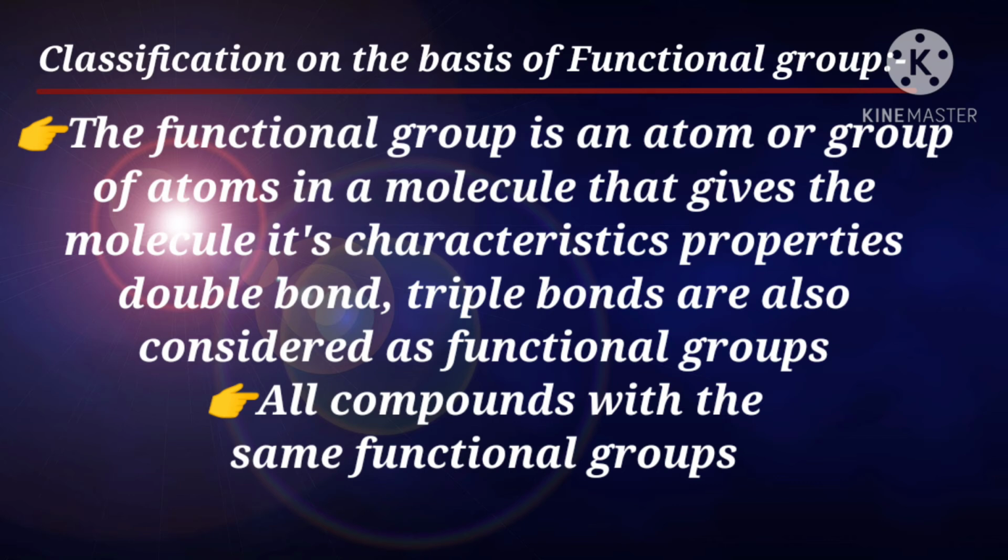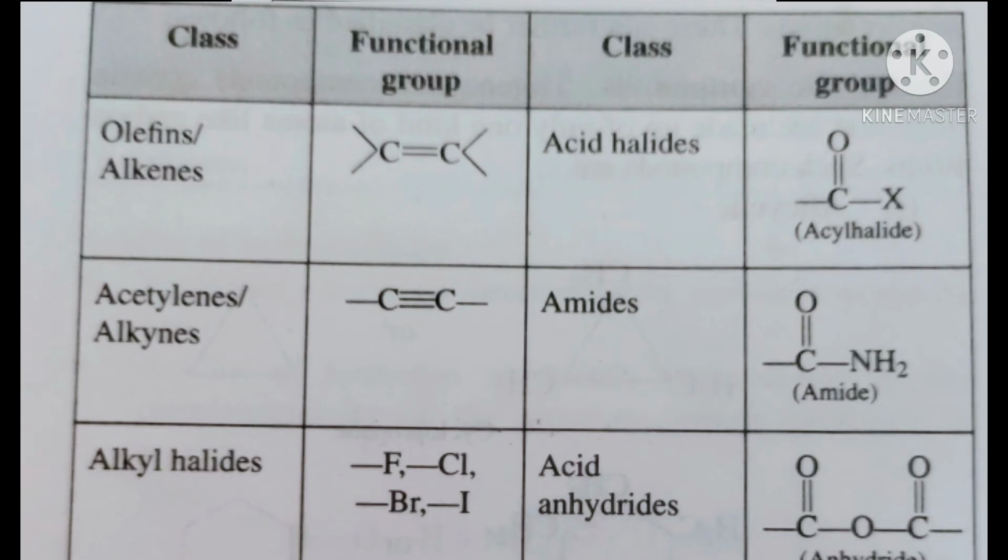Various classes of compounds with common functional groups are listed in the table. The class is olefins, also called alkenes; the functional group is C double bond C. Next, acetylenes, also called alkynes, having C triple bond C.